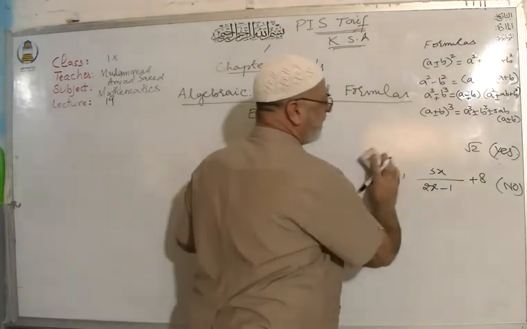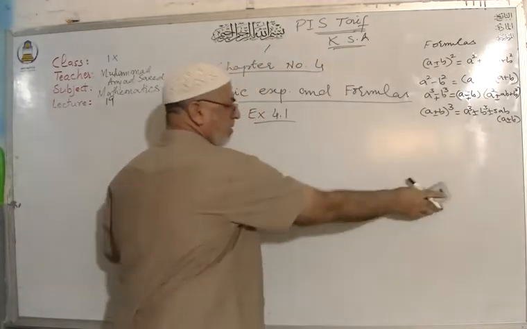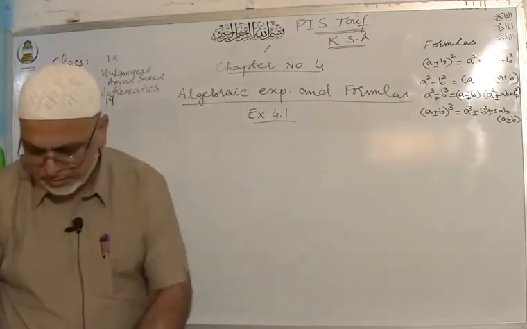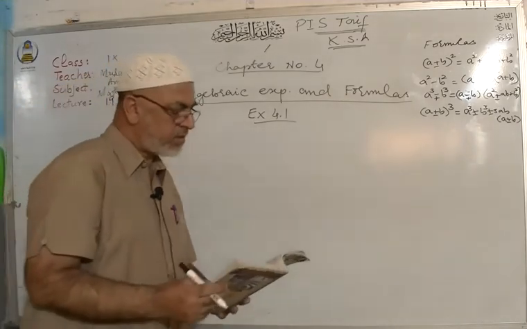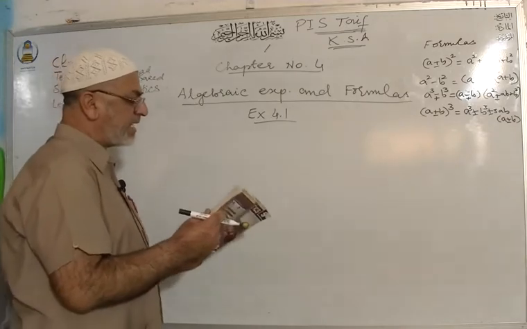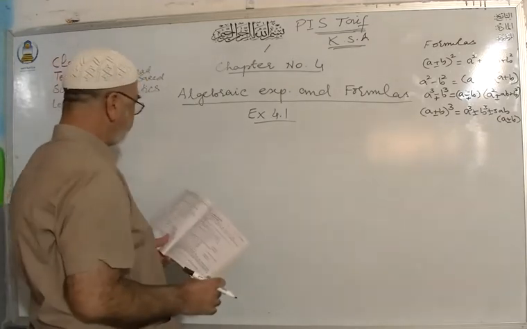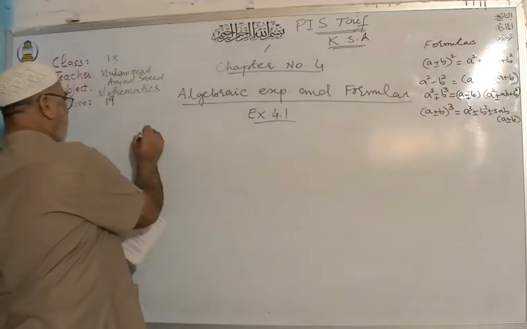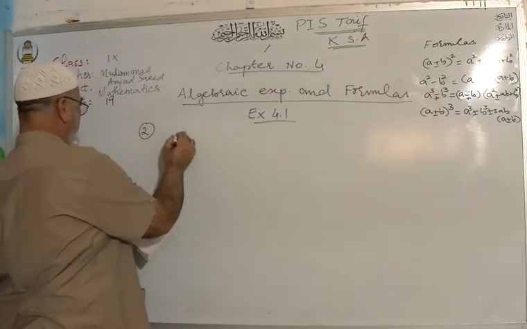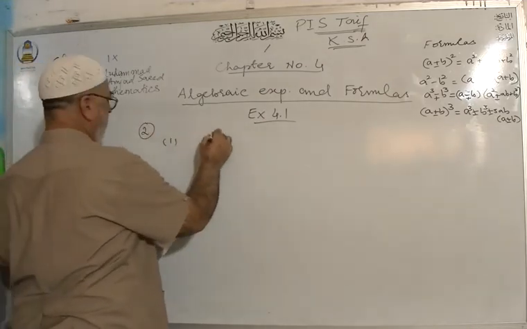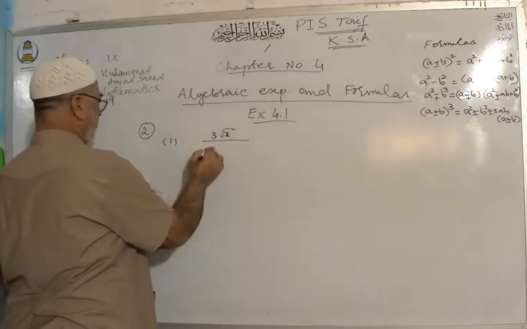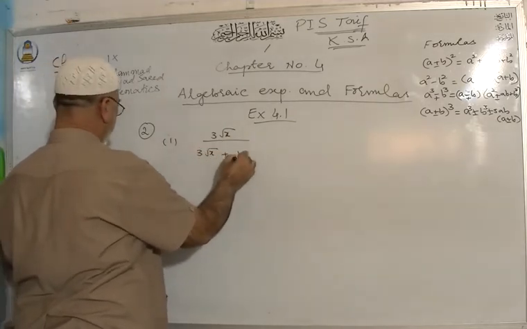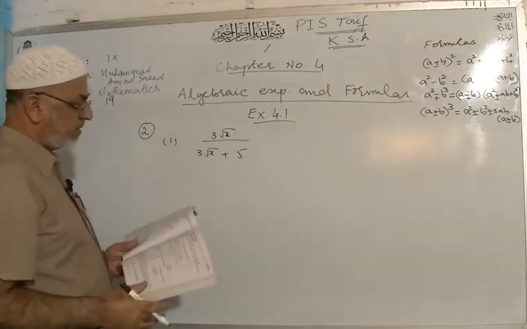After that we have question number 2. State whether the following expression is a rational expression or not. Question number 2, part number 1, 3x under root over 3 into x under root plus 5. Yes.